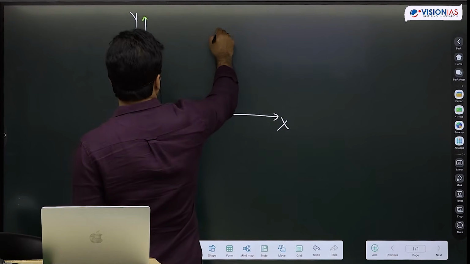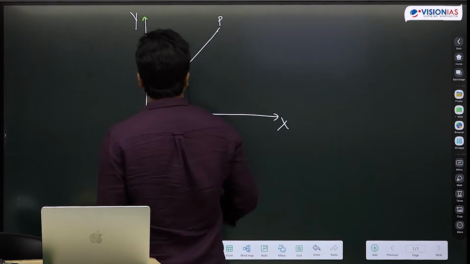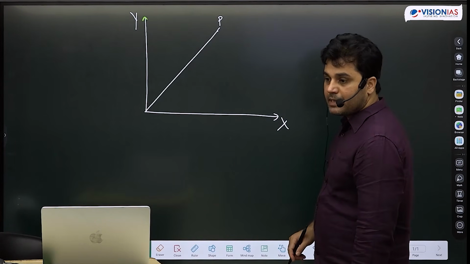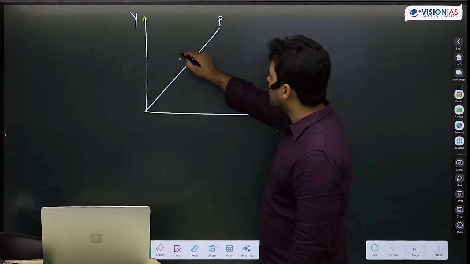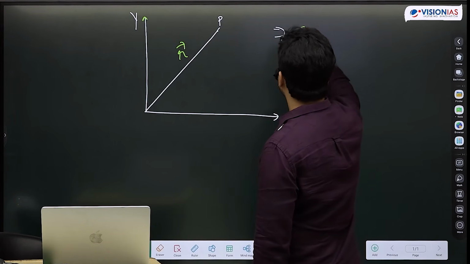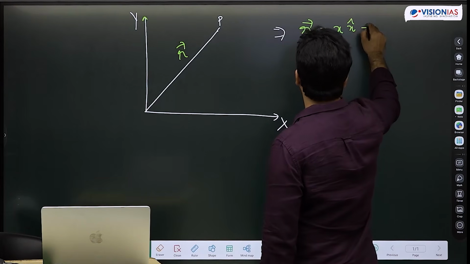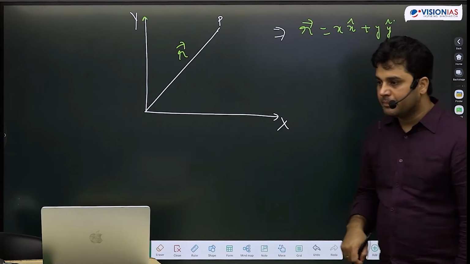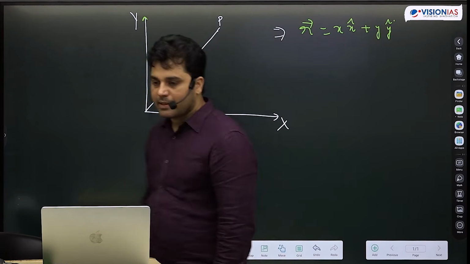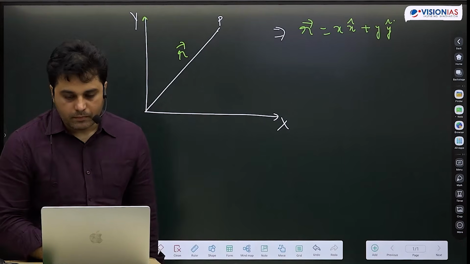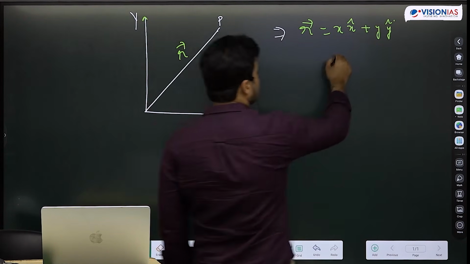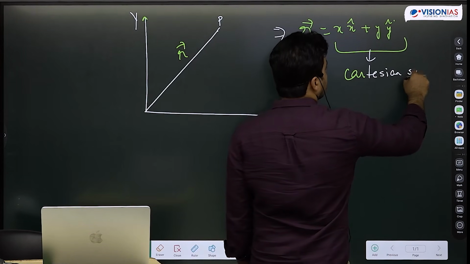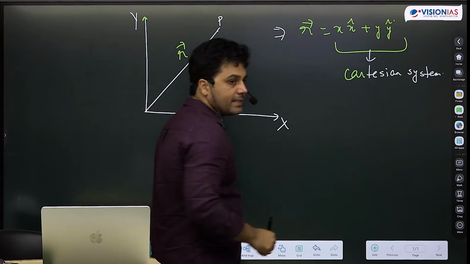XY. I take a point P. There are two ways to represent this. Represent the coordinate of that P, that I can represent that as xy. So this is vector r. I can write this r as x cap plus y cap. In Cartesian coordinate system, ये x and y का जो range है कहाँ से कहाँ तक जा सकता है? This is Cartesian components. इसको क्या बोलते हैं? What can be range of x and y?